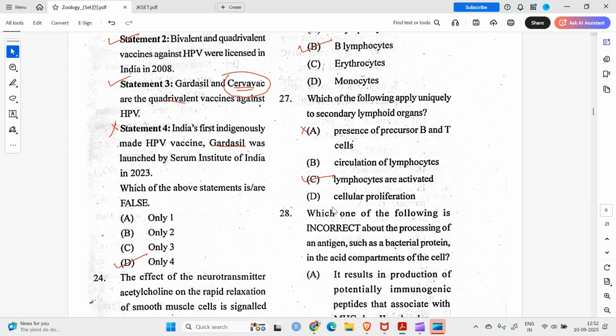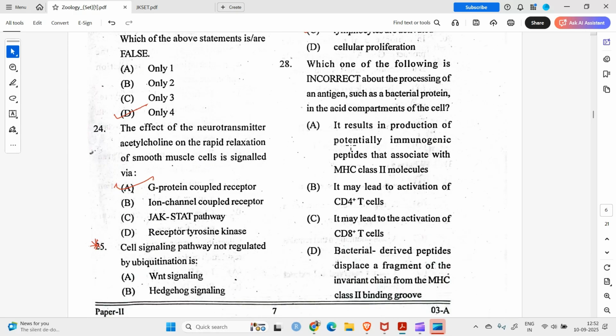Question number 28. Which of the following is incorrect about the processing of an antigen such as a bacterial protein in the acid compartments of the cell? Acid compartments of the cell are lysosomes, endosomes. It results in the production of potentially immunogenic peptides that associate with MHC class II. Yes, this is right. It may lead to activation of CD4 T cells. This is also right. It may lead to activation of CD8 T cells. This is wrong. We have to go for incorrect.